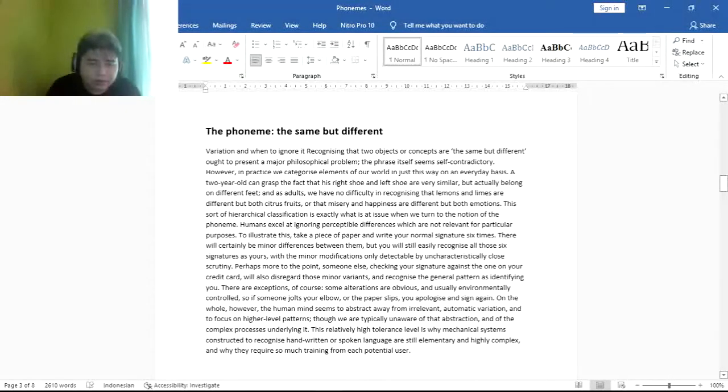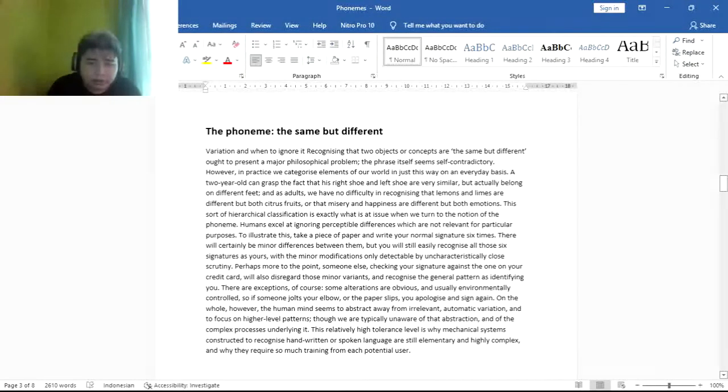Perhaps more to the point, someone else checking your signature against the one on your credit card will also discern those minor variants and recognize the general pattern as identifying you. There are exceptions, of course.